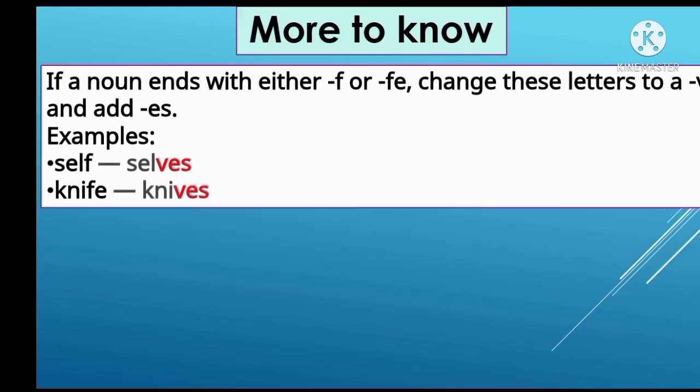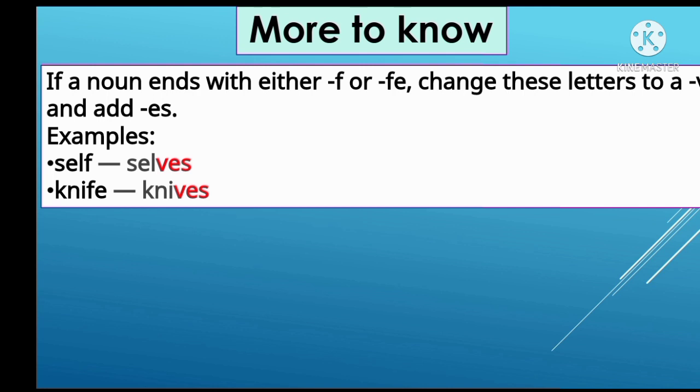Now, more to know. So you have to know another rule for making it plural. If a noun ends with either f or fe, change these letters to a v and add es. Shelf, last letter is f.